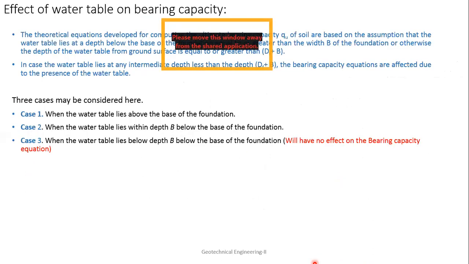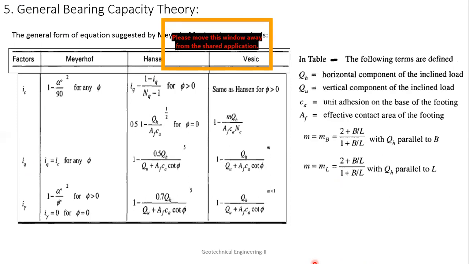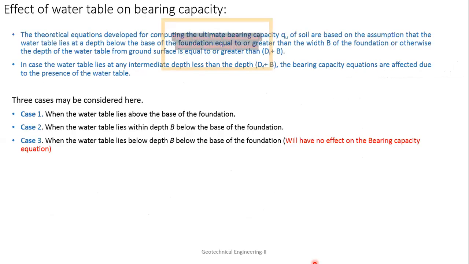Now, effect of water table. Actually, in the next class, I will tell you on the basis of this, there is Indian standard bearing capacity theory. So Indian standard bearing capacity is mostly related to this Hansen and Vesic. Okay, so that is the only thing. Otherwise, they are exactly similar. Okay, that I will show you. That diagram, that slide I will show you in the next class. Okay. Now, effect of water table on the bearing capacity.